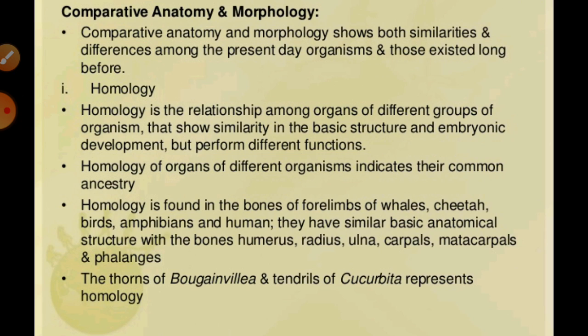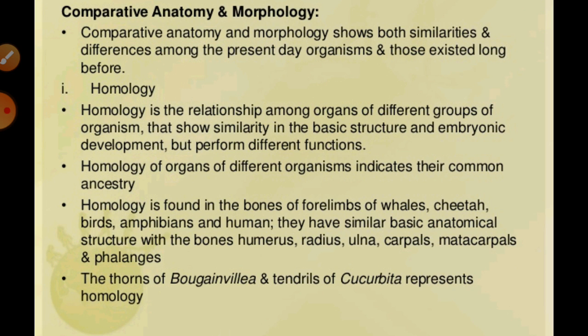I think everybody knows about homologous organs, which you already learned: organs that have the same structure, design and origin but different functions are known as homologous organs. The basic structure, origin and design are the same, but the function differs. As you can see, the forelimbs of some animals like whale, bat and cheetah are anatomically similar, with humerus, radius, ulna, carpus, metacarpus and phalanges.